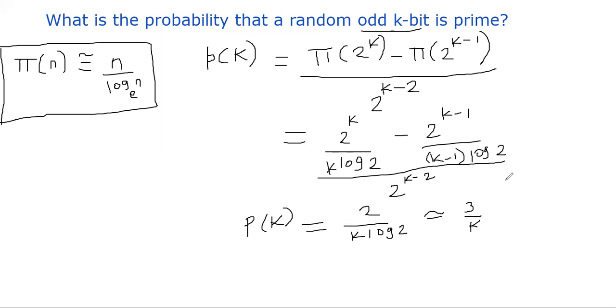Okay, that's the important fact that comes straight from the application of the prime number theorem that I have put in the box. Pi of n denotes how many primes there are from 1 through n, including n. It's an approximation; it's nothing but n over log n to the base e. We use that result to measure the probability that a random odd k-bit number is a prime. We found that it's nothing but 2 over log 2 times k, in the denominator is k times log 2, which is nothing but 3 over k approximately. That's a very interesting result that we will leverage later.